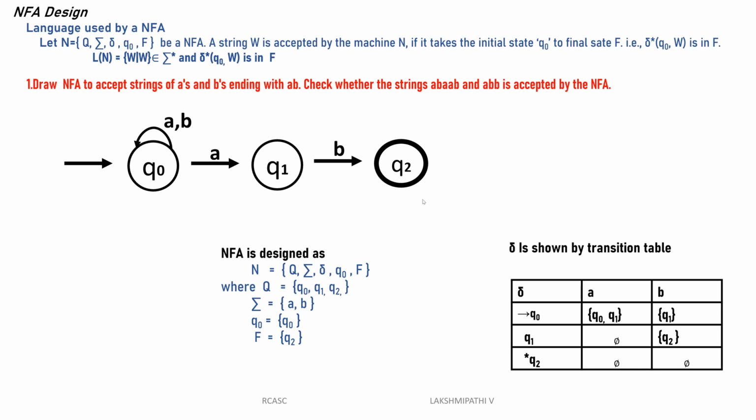Q0 of B is Q0. Sorry, you can change that one. Q0 of B is Q0 only. It was a typing mistake, Q0 of B is Q0. Then Q1 of A is null. Q1 of B is Q2. Q2 of A is Q0. Q2 of B is Q0. Then one more thing, according to the diagram, Q0 of B is Q0 only.